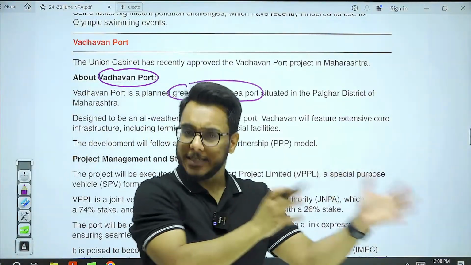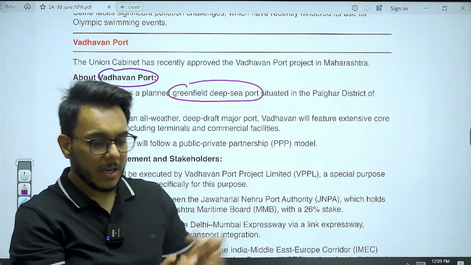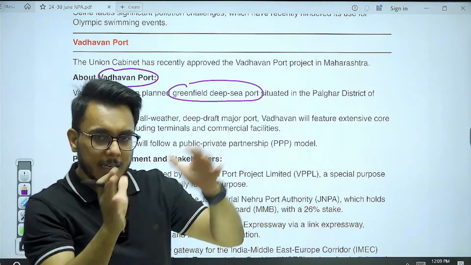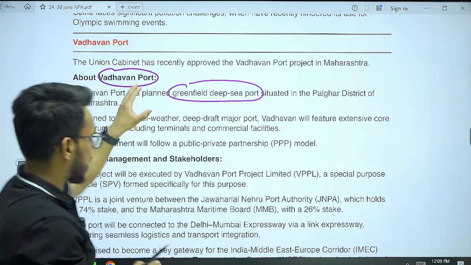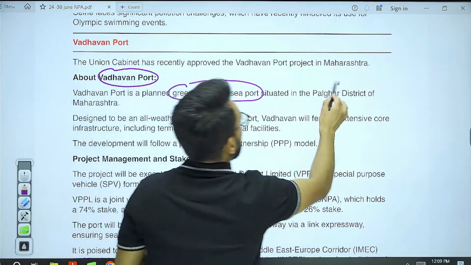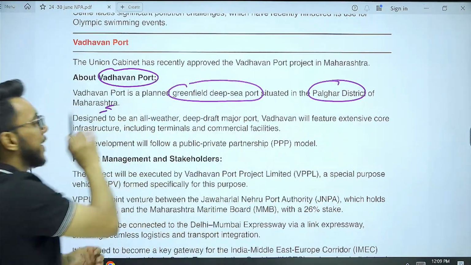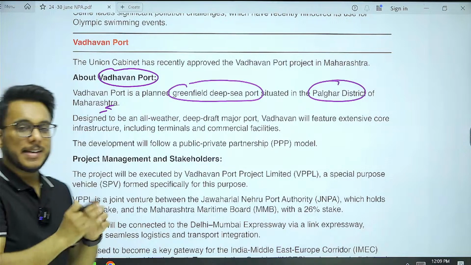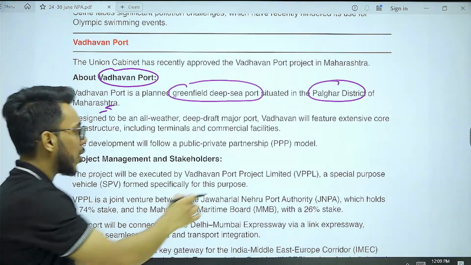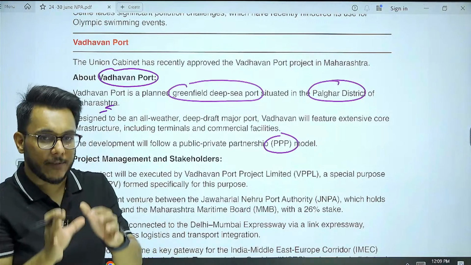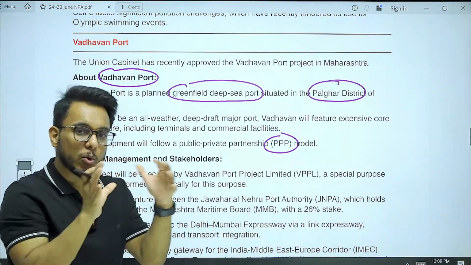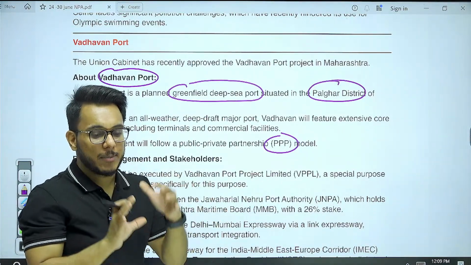There was a question on greenfield projects this particular year. Greenfield projects are those projects which are constructed from scratch. And where is it situated? It is situated in the Palghar district of Maharashtra. This port is being constructed on the PPP model, a public-private partnership model, where the government and private sector come together and jointly initiate a project.